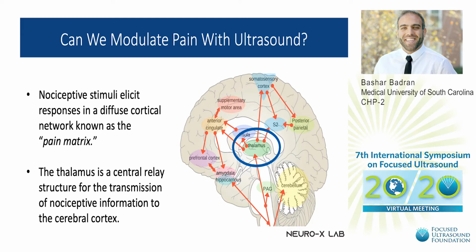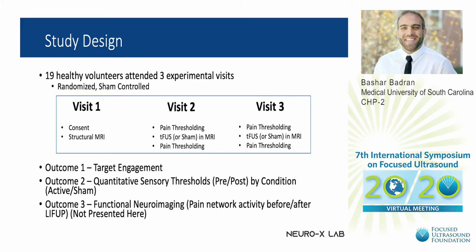For this reason, we chose the anterior thalamus as the primary target for sonication, as it's the central node for pain processing in the brain. We recruited 19 healthy volunteers who attended 3 experimental visits in a randomized, sham-controlled, double-blind, experimental design fashion.